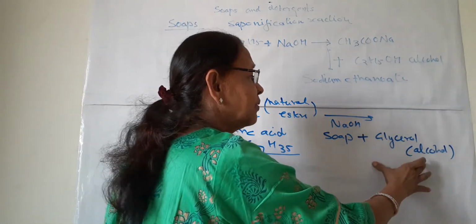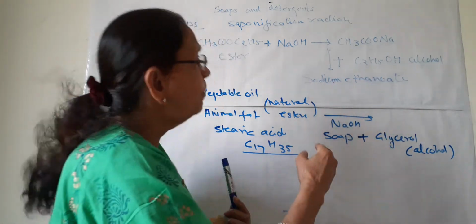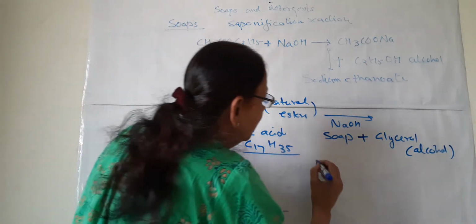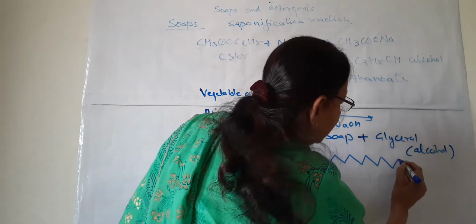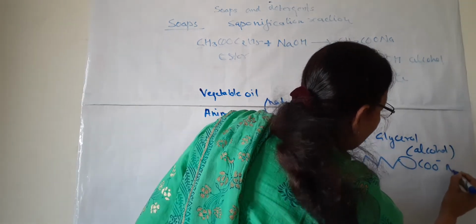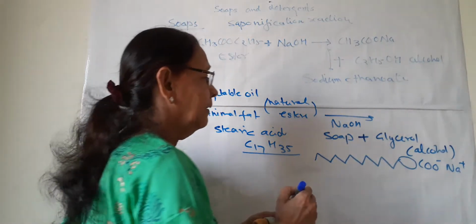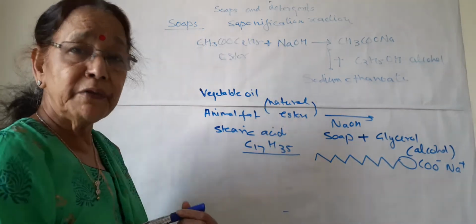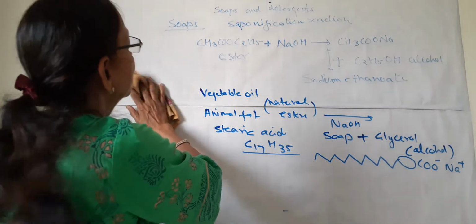Here glycerol has many more carbon atoms, and this soap is also a sodium salt, but a long chain of carbon is present, and the COONa group is present on this end. This is the structure of the soap molecule, which we will now discuss. So this is the saponification reaction.